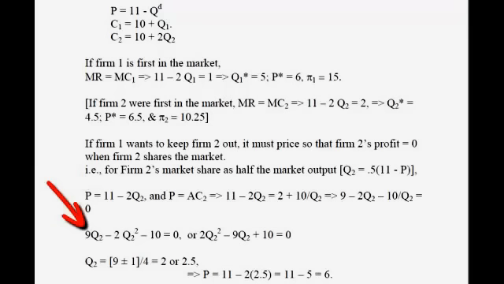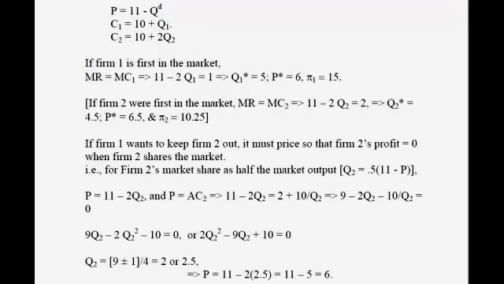Using the quadratic formula, we get Q2 equals either 2 or 2.5. Again, we use minus b plus or minus the square root of b squared minus 4ac all over 2a. We determine to go with a larger quantity, 2.5, and that yields a price when you plug 2.5 back into the demand equation, a price of 6. So if firm 1 sets the price at 6, firm 2 should stay out because the market is unattractive to firm 2. And now we calculate the profit that firm 1 would make at a price of 6.